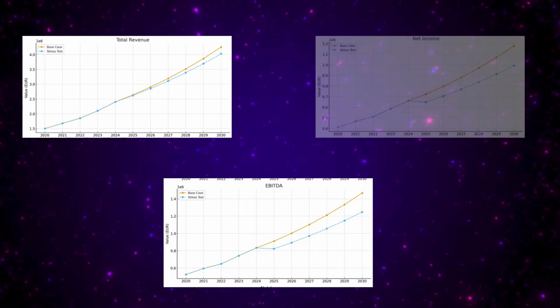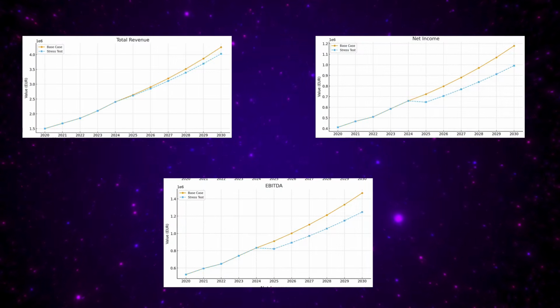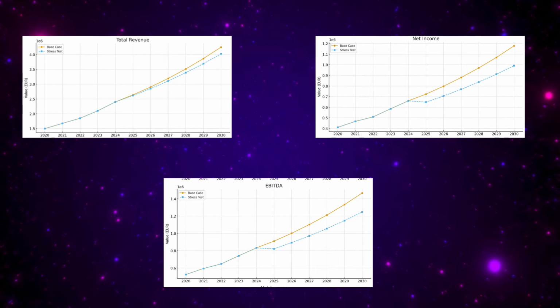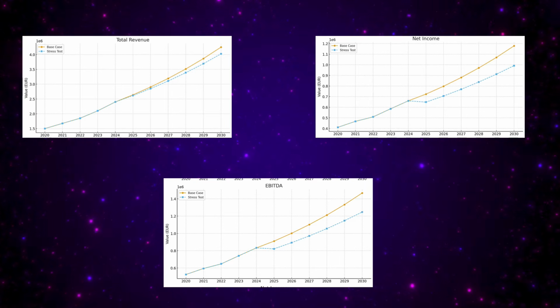This simple exercise shows how powerful AI can be in financial modeling. Instead of spending hours building projections, stress tests, and charts manually in Excel, we can now generate them in minutes with the help of ChatGPT.